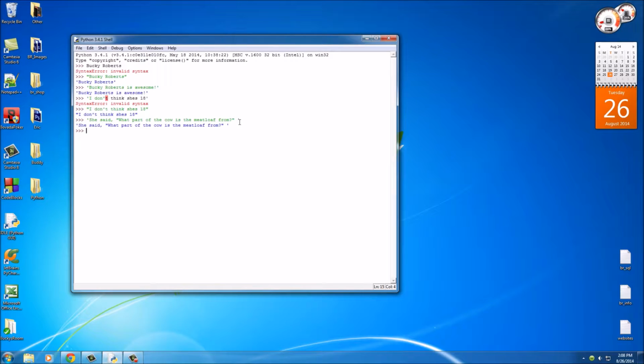Easy enough. Now, another thing that you're going to need to do sometimes is, what if your sentence has both double quotes and single quotes in it? Well, you can't just pick one or the other. So what you can do is called escaping a character, and I'll show you how to do that right now. Let me see if I can copy this.